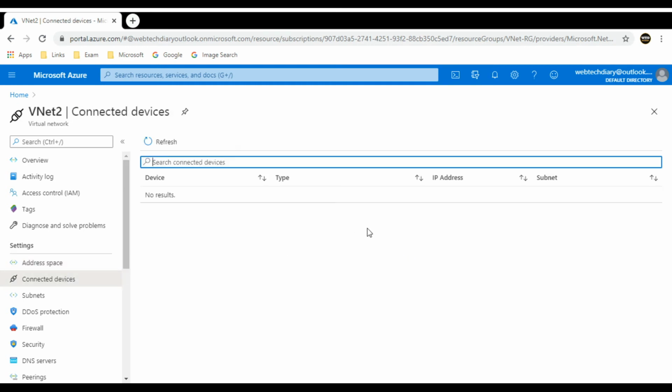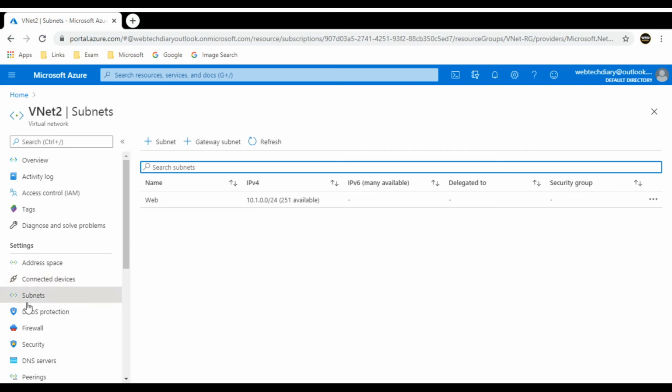Under connected devices, it will list all the NIC cards that are associated to this virtual network. So basically, when you create a VM in this virtual network, it will create a NIC card and assign one private IP to the NIC card, and that NIC card will be shown here along with the IP address. Under subnets, we got the web subnet that we created while provisioning the virtual network.